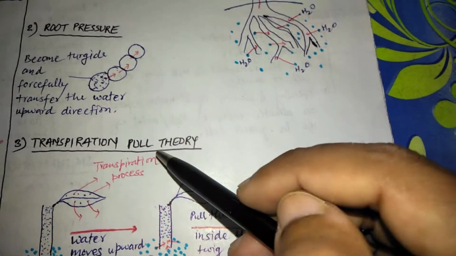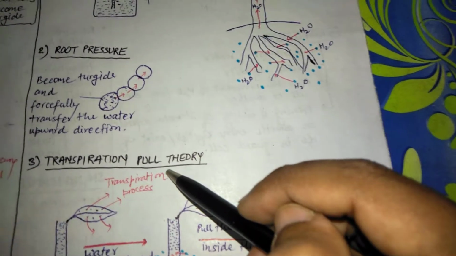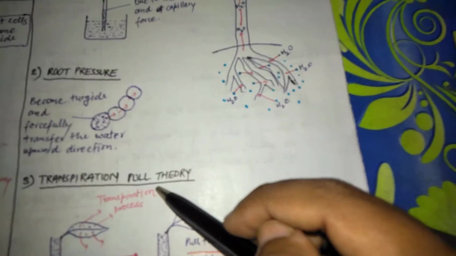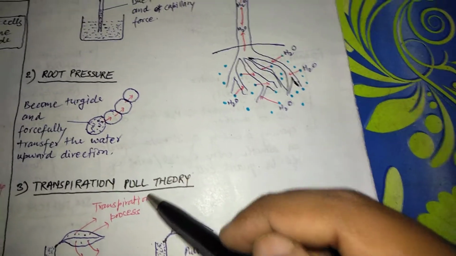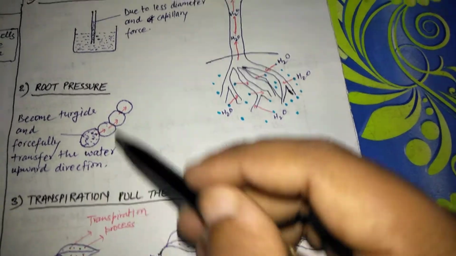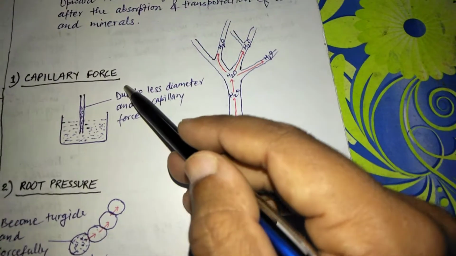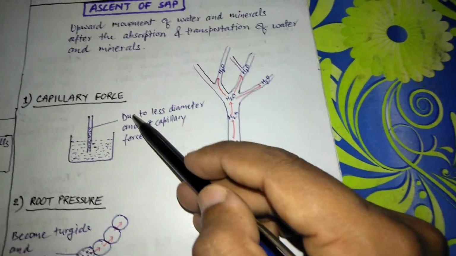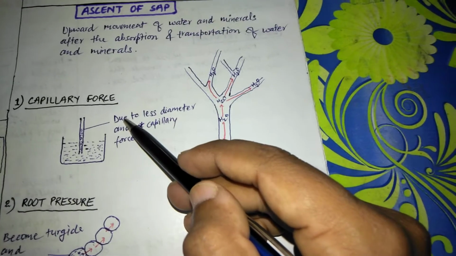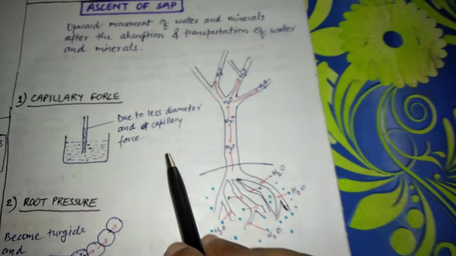So these are the different forces and factors mainly involved in the transportation and ascent of sap in plants: the transpiration pull theory, root pressure, and capillary force. So we have completed and discussed all the aspects regarding the ascent of sap in plants. Thank you.